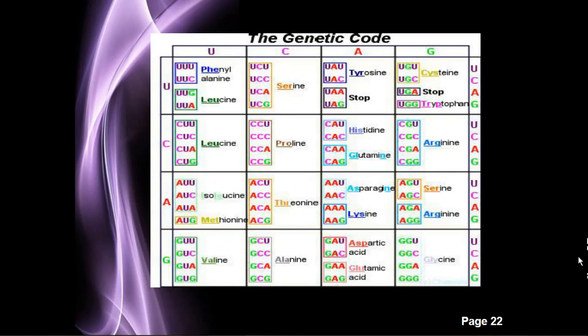You can see U, C, A, G along each side, just like a checker board, like a multiplication table.